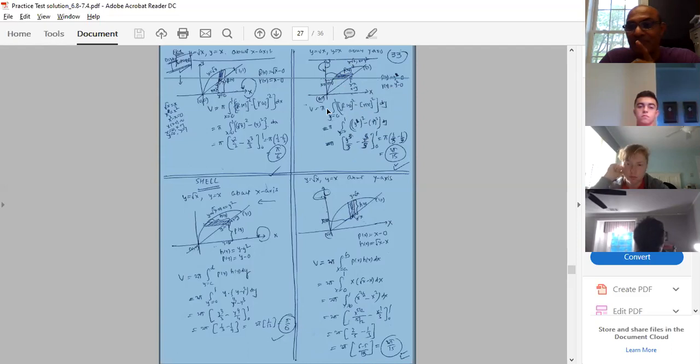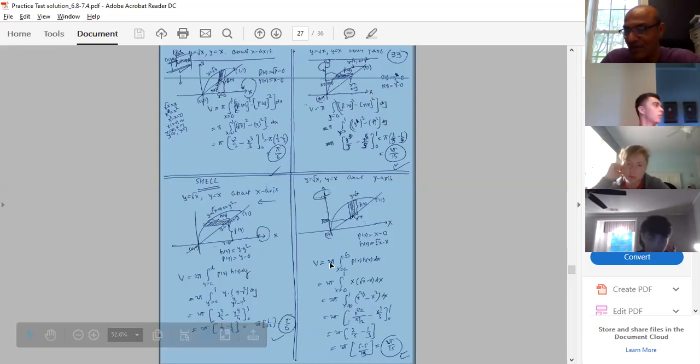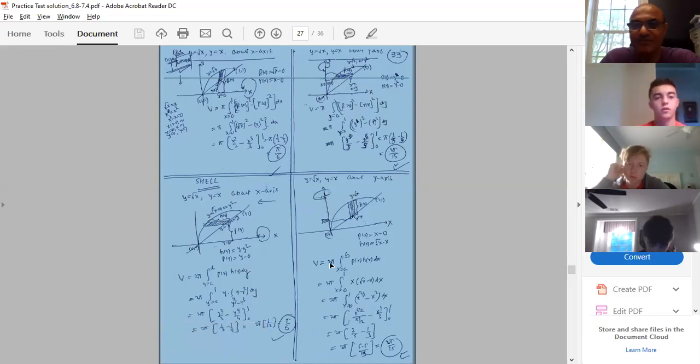Outside it is pi. Please keep in mind this thing whenever you are using the disk and washer method, at that time you are multiplying by pi. But in the shell method you are multiplying by 2 pi. So please keep in mind this thing. That's the formula. And that's why I told you to take the printout of the formula sheet for your exam.